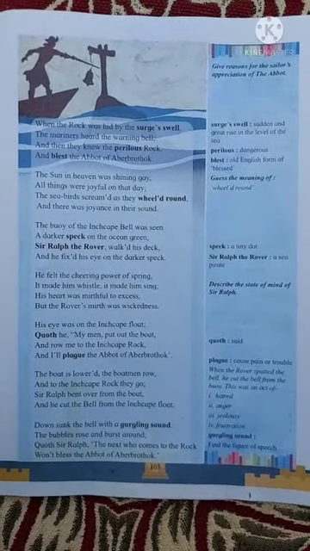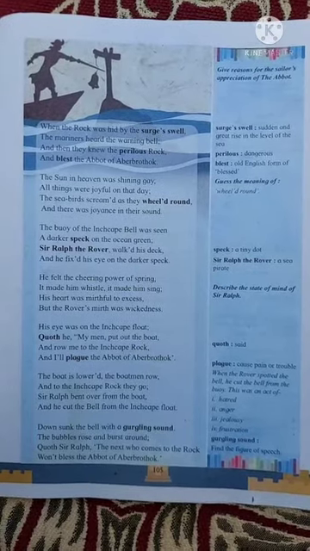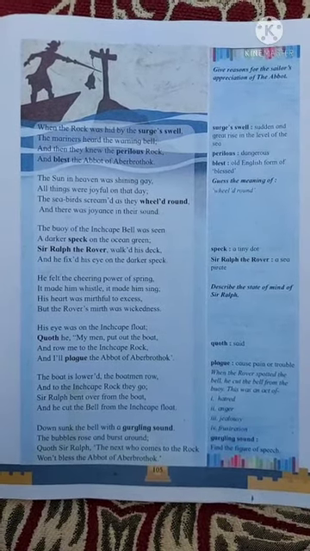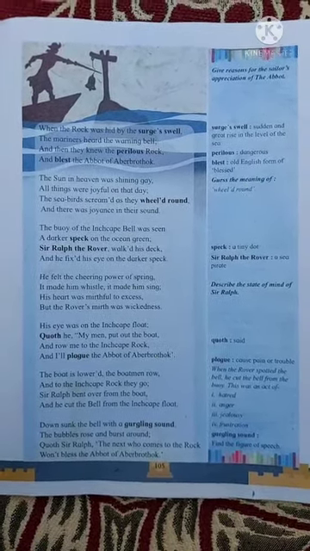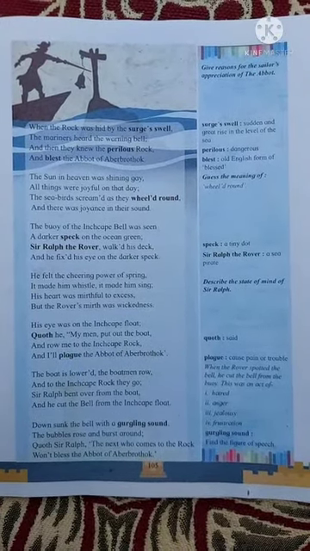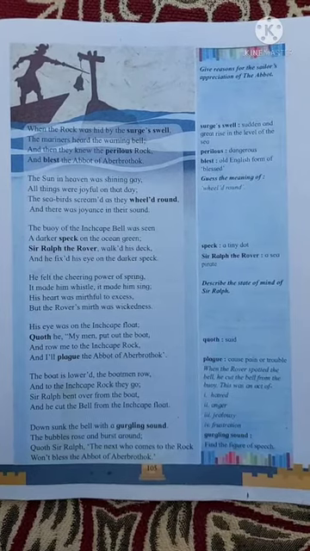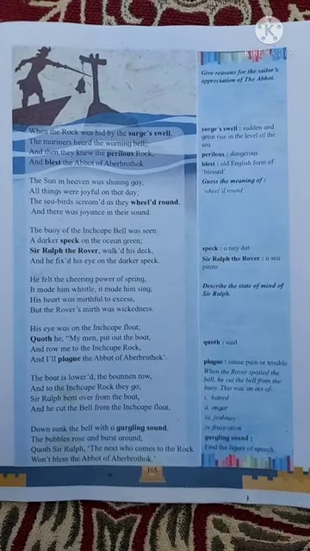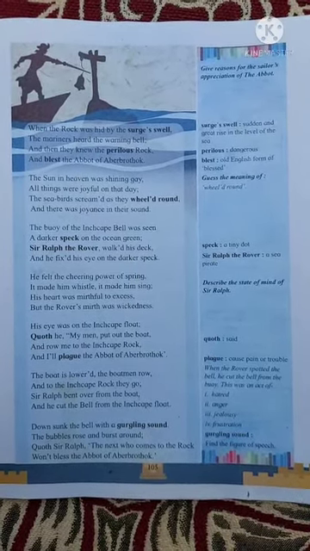Sir Ralph bent over from the boat, and he cut the bell from the Inchcape float. See his wickedness in this picture as well. The boat is lowered near the Inchcape Bell.